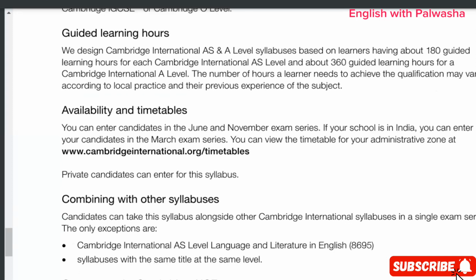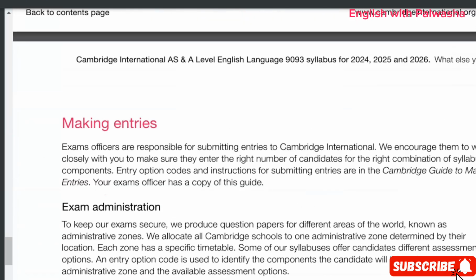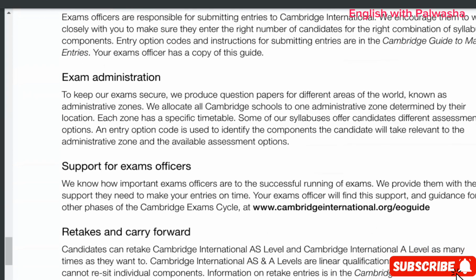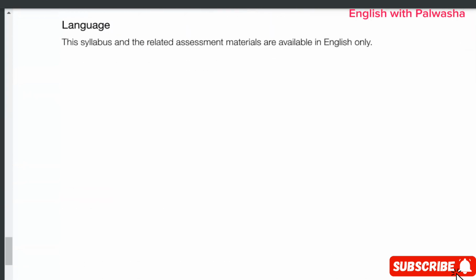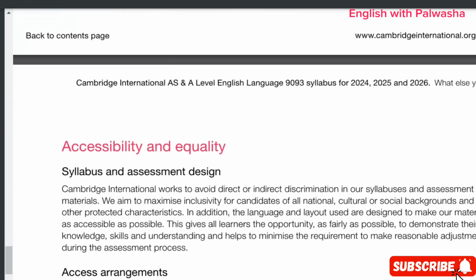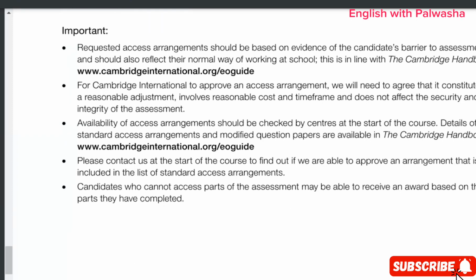So this is all from my side, and I hope you have understood all the details regarding A-level English paper 1, 2, 3, and 4 syllabus, but we have mainly discussed the paper 3 and 4 paper pattern, because I have already uploaded the paper 1 and 2 paper pattern in the previous videos. So I'm going to share this link as well, so you can visit it and get a clear idea, give it a reading by yourself, or else pause my video and get an idea.